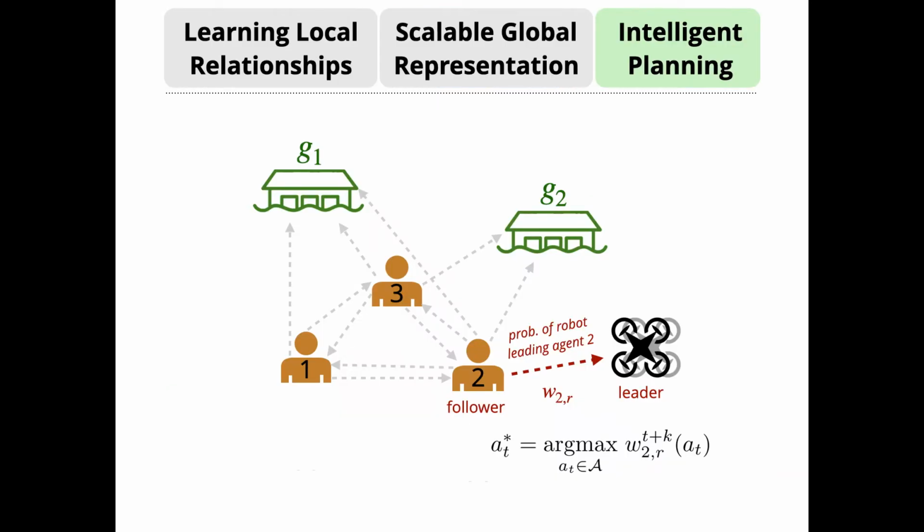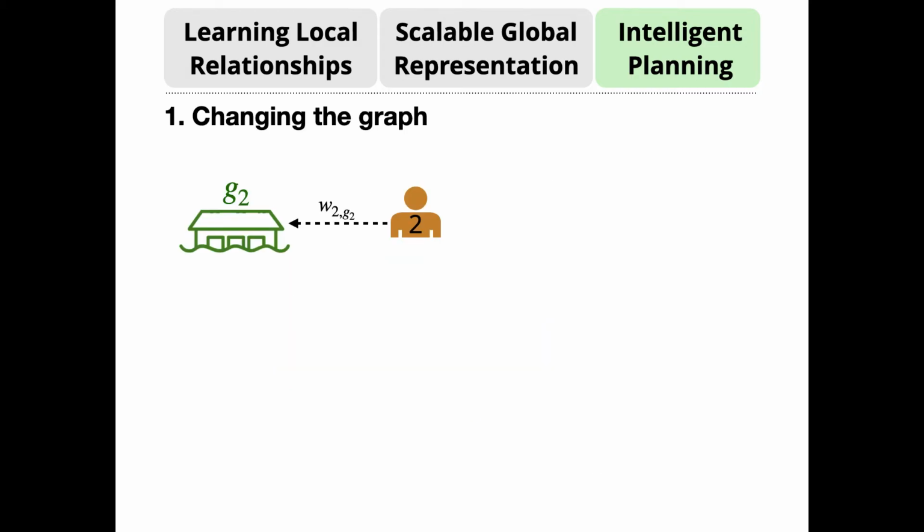To create policies, we generate this graph every k time steps. We then choose the robot's action that maximizes some reward function defined by the weights in the graph. For instance, if we want an agent to follow the robot, the robot would select actions that maximize the probability of it leading the agent, as shown on the red edge. We test our framework in 3 tasks.